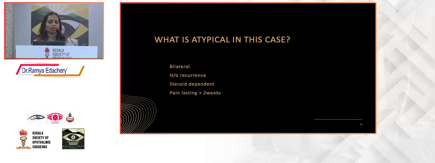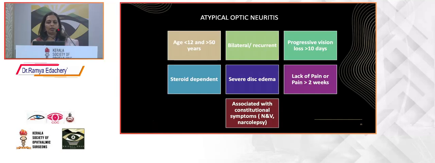So what is atypical in this case? One thing, it is bilateral. There was a history of recurrence. Another thing was, whenever he was on steroids and his treatment was reduced, he again got the symptoms. So there was steroid dependence, and the pain was lasting for more than 2 weeks. You should suspect atypical optic neuritis when the age is less than 12 or more than 50, if there is bilateral involvement or recurrence, progressive vision loss for more than 10 days, steroid dependence, severe disc edema, lack of pain or pain lasting more than 2 weeks, or association with constitutional symptoms. That I will come to later.